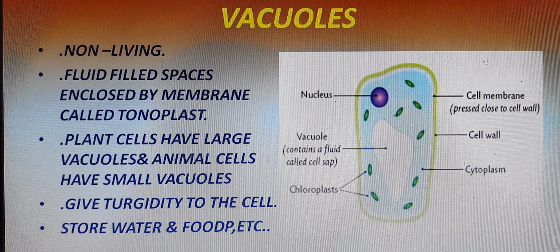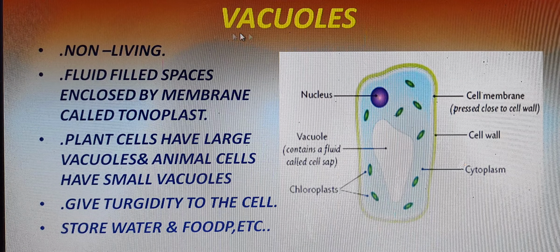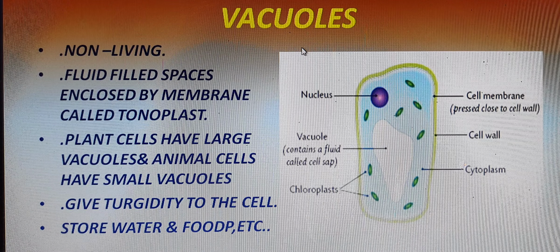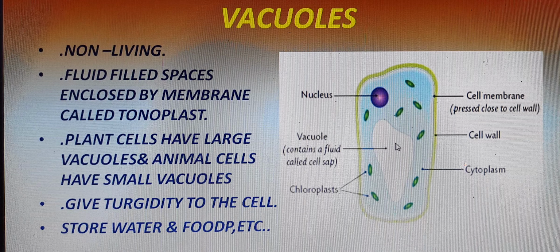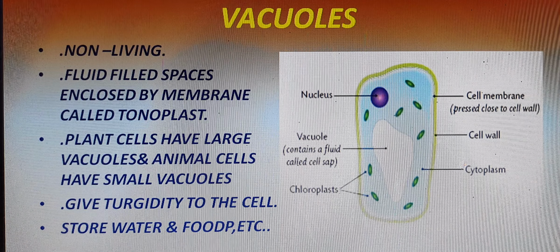We will come to the last part of these organelles. This is again the vacuole, which is also a non-living part of the plant and animal cell. Basically, this white part you are seeing is the vacuole. It is enlarged, or bigger, in plant cell, whereas in animal cell we find it very small in size. It basically contains the cell sap. In plant cell it contains cell sap, and it provides rigidity and turgidity to the plant cell. It stores water and food for the plant, right? Whereas in animal cell it normally contains some granules and some solute molecules along with the water, right?